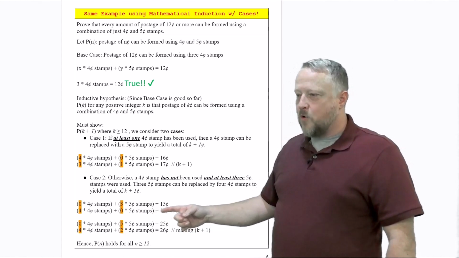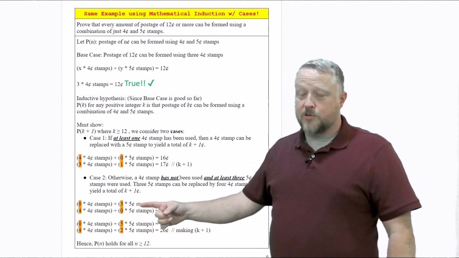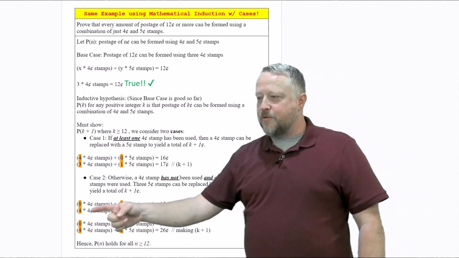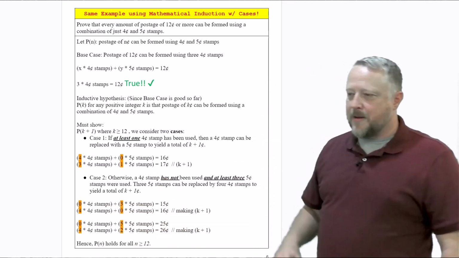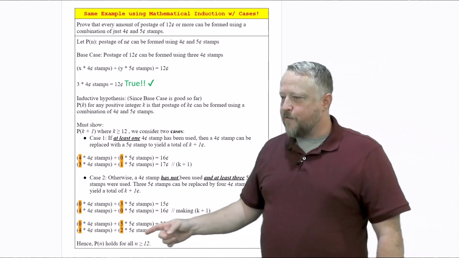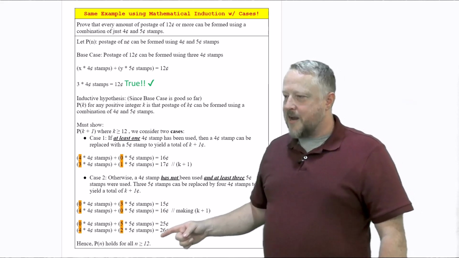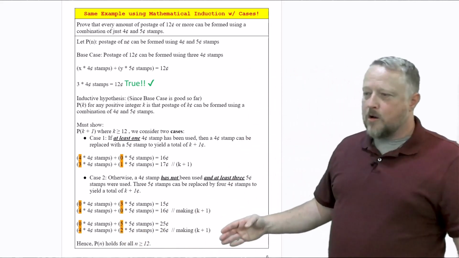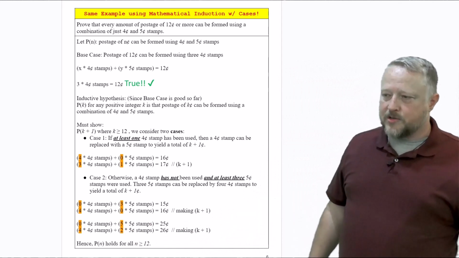Here's 15, where I had three 5-cent stamps. I replaced all those with now four 4-cent stamps to make my 16. There's my making of a K plus 1. And then again, the same thing down here for the bottom, where I had two 5-cent stamps. I can still replace that. I still have 2 left, but I can add them with 4 more 4-cent stamps to make 26.